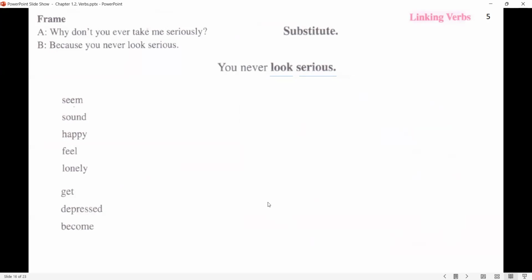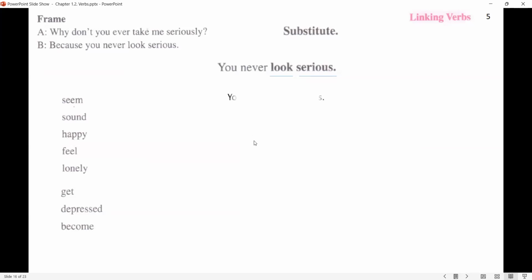Now let's do this exercise together. It's a substitution drill. So pause the video, make your sentences, and then check your answers with me. The prompt says, why don't you ever take me seriously? Because you never look serious. Look is a linking verb. Serious is an adjective. I just assume that you're ready. So if you're not ready, please pause the video, then check your answers with me.